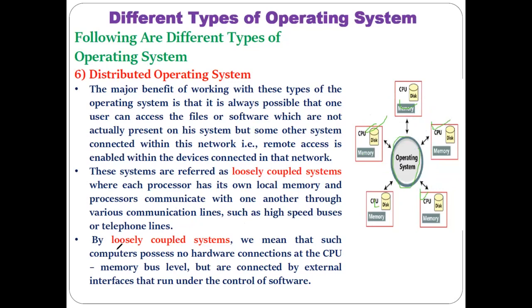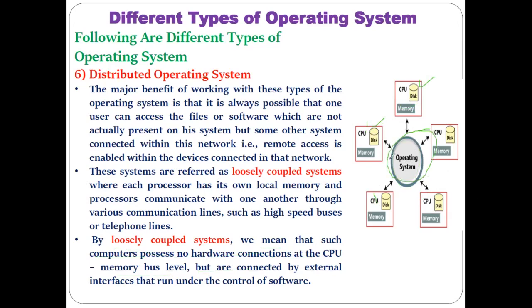Okay, so by loosely coupled system, it means that such computers do not have any kind of hardware connection at the CPU or memory bus level, but are connected by external interfaces that run under the control of software. Means, using some software and taking the help of the internet, all these other computers are connected to the central computer where the distributed operating system is installed.